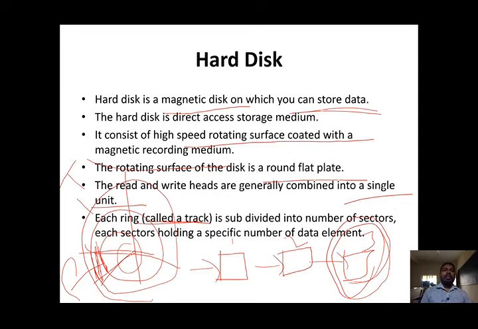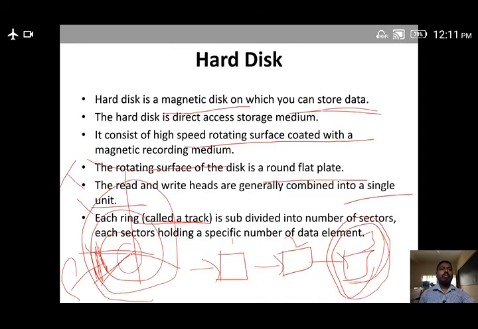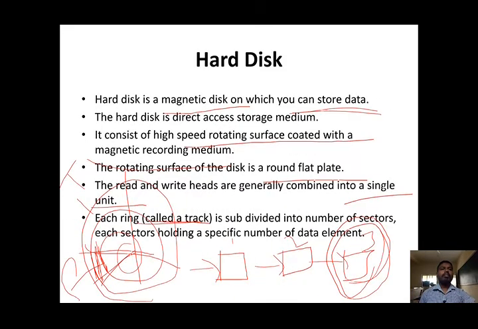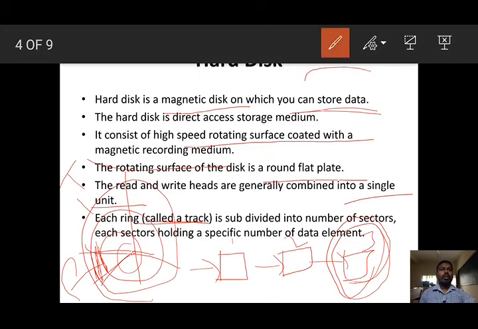The rotating surface of the disk is a round flat plate. On that plate the rotating surface will be there. The read and write heads are generally combined into a single unit.